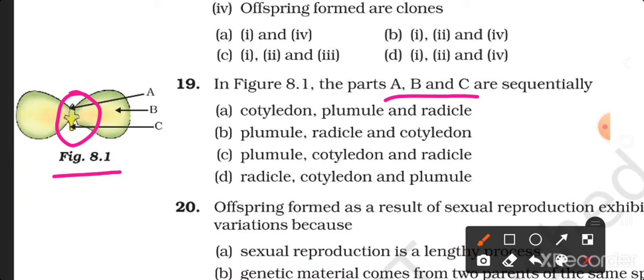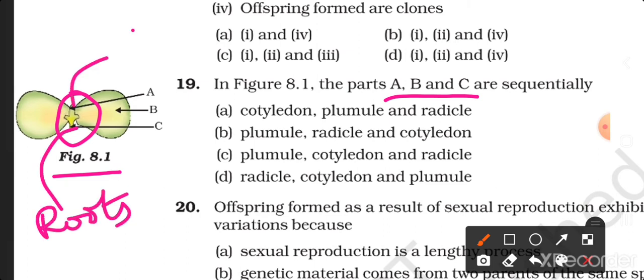This is the embryo. It consists of two parts, upper part and the lower part. I know that the lower part grows into roots and the upper part grows into the shoot of the plant. But how to remember their part names?